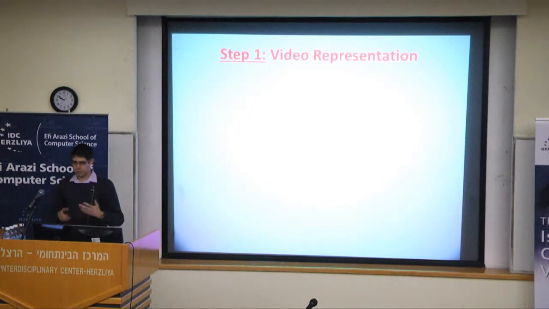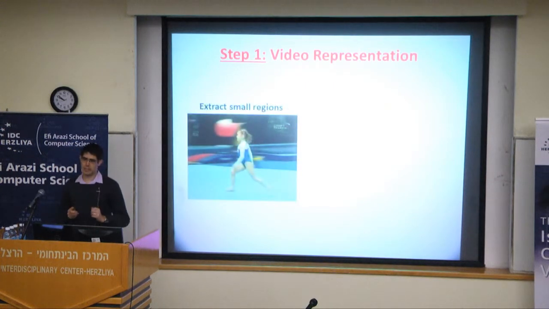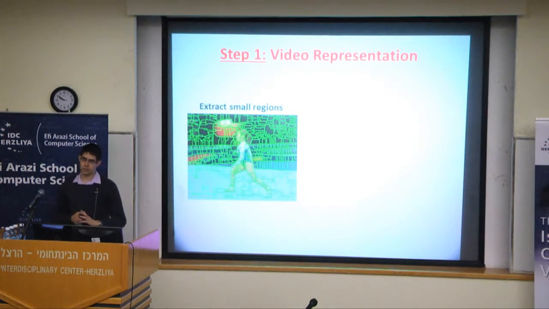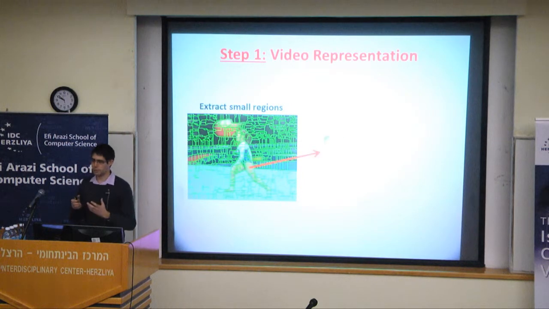The first step is to represent the video. We do so by extracting many small regions, many superpixels, for each frame. Actually, we have here something like 1,000 or 2,000 superpixels. This appears to be quite a large number. These small regions, small superpixels, will form the basis for our regions.